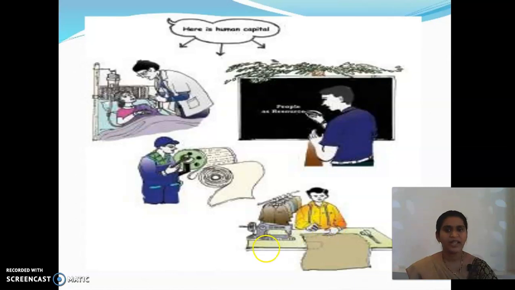Yes or no? That is more than enough for him. In the same way, skilled people like a tailor or a driver are also very important for the development of a country. Like education, health is very important, and along with that, training matters a lot. That is what this picture is telling.